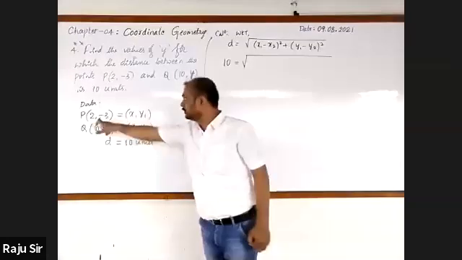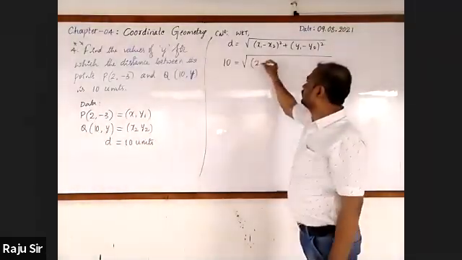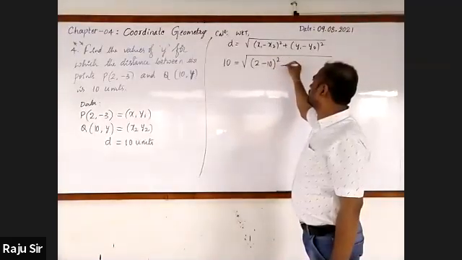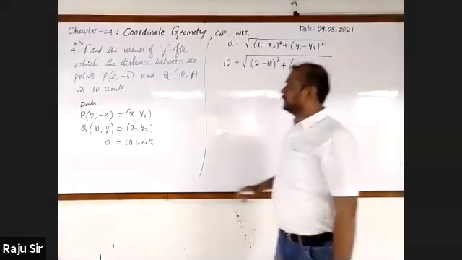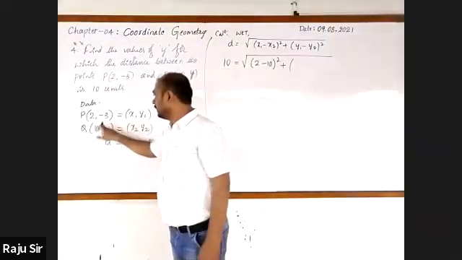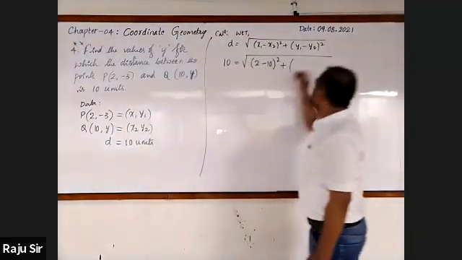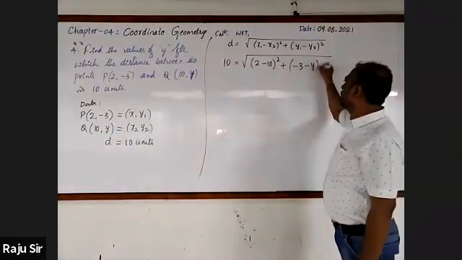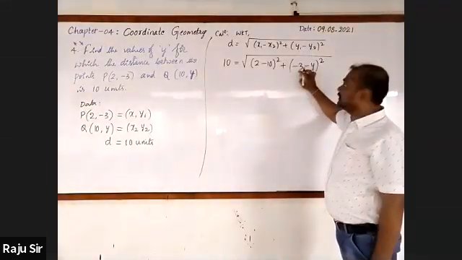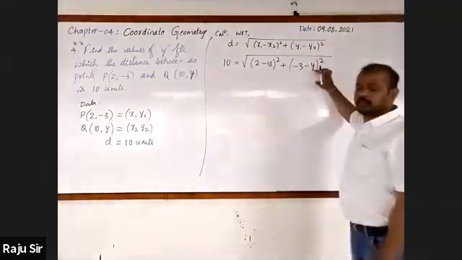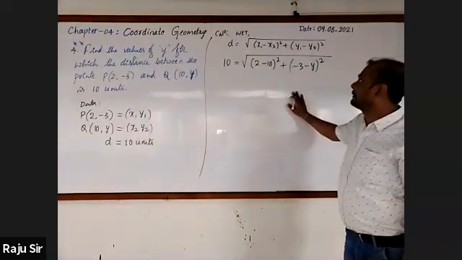Here, x1, x2 are 2 and 10. 2 minus 10 whole square plus y1 minus y2. It is minus 3 minus y whole square. y1 is placed as minus 3, and y2 is placed as only y.